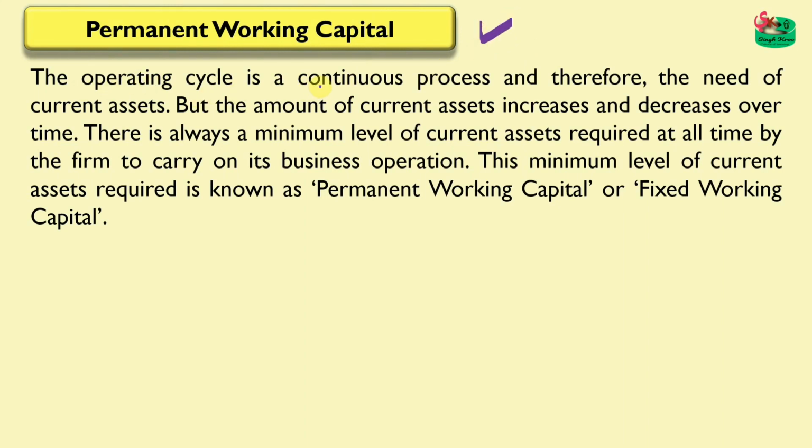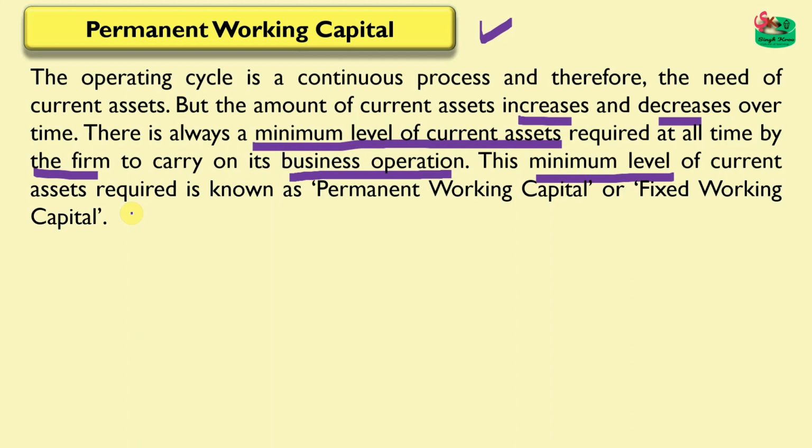The operating cycle is a continuous process and therefore the need for current assets continues. But the amount of current assets increases and decreases over time. There is always a minimum level of current assets required at all times by the firm to carry out its business operations. This minimum level of current assets required is known as permanent working capital or fixed working capital.